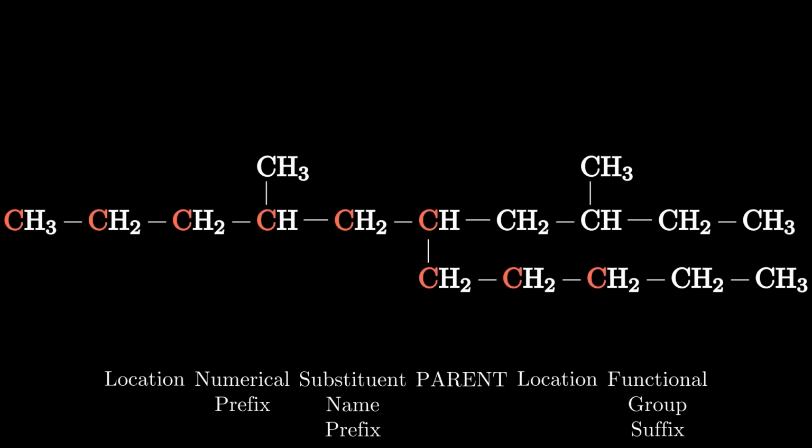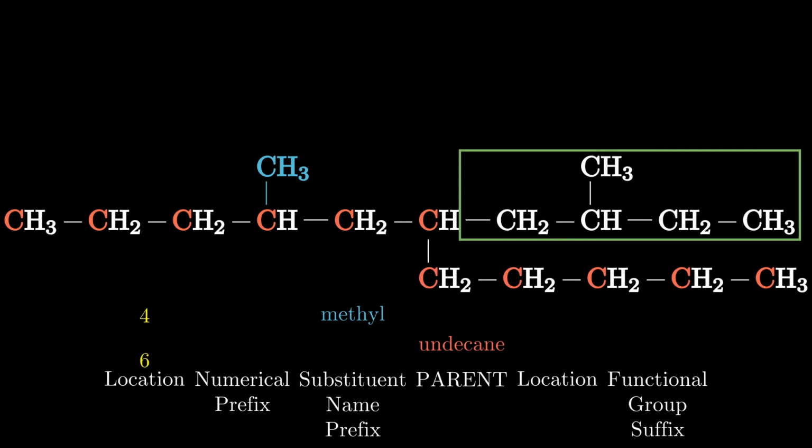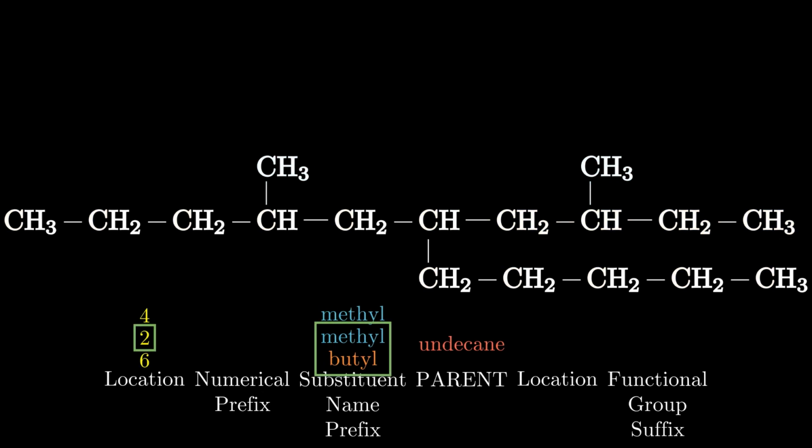In this example, the parent is actually 11 carbons in length, which is known as undecane. The numbering is from the correct direction, and on the 4th carbon there is a methyl. And on carbon number 6, there is our smaller chain substituent. The chain is composed of a parent butyl group, and on the 2nd carbon of that butyl group, there is another methyl. I have kept the small chain information inside green boxes. Since the methyls are not on the same parent, we do not use the numerical prefix di in this case.